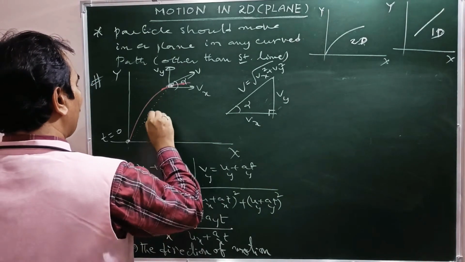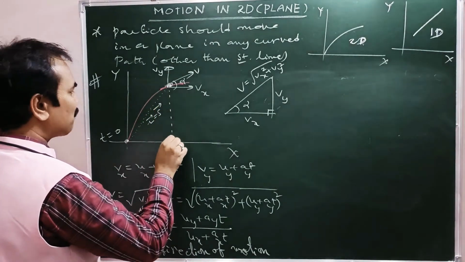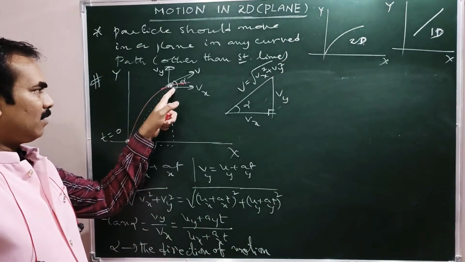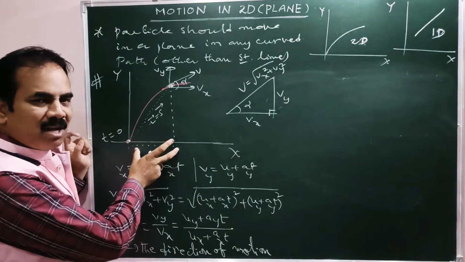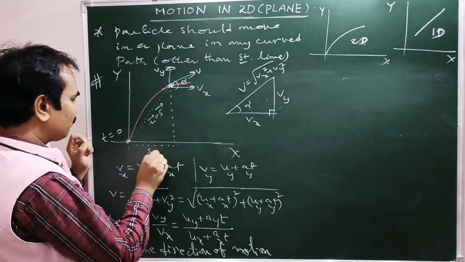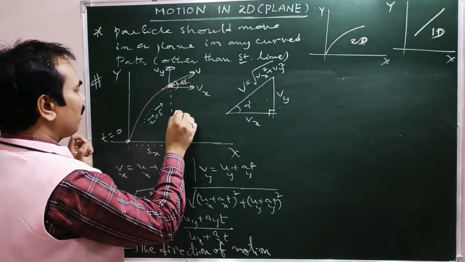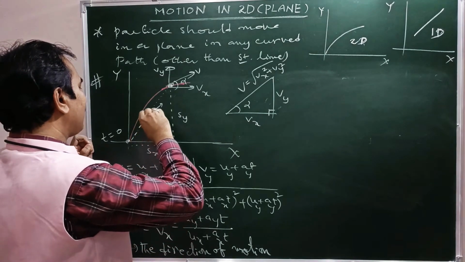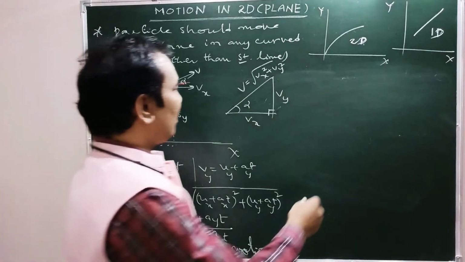This is R bar, otherwise S bar. Now this is the vertical displacement covered, and this is the horizontal displacement covered at that instant. So after a time t, this is the horizontal displacement covered, this is the vertical displacement covered. Let it be Sx, the displacement along the x-axis after t seconds. Now this is the displacement along the y-axis, Sy. And this is nothing but the net displacement.